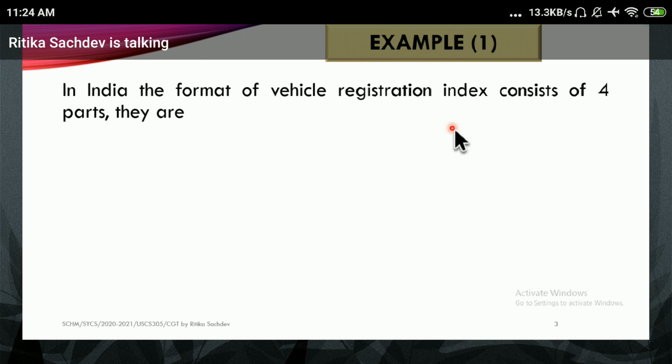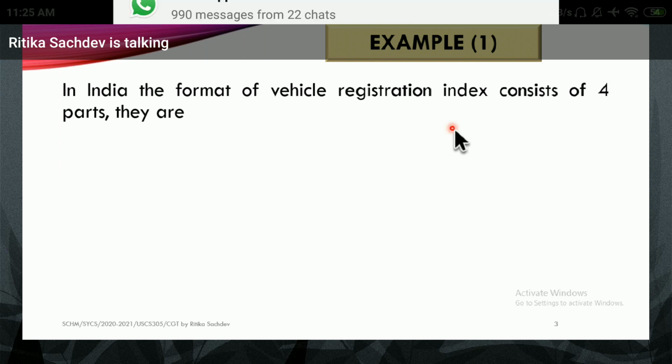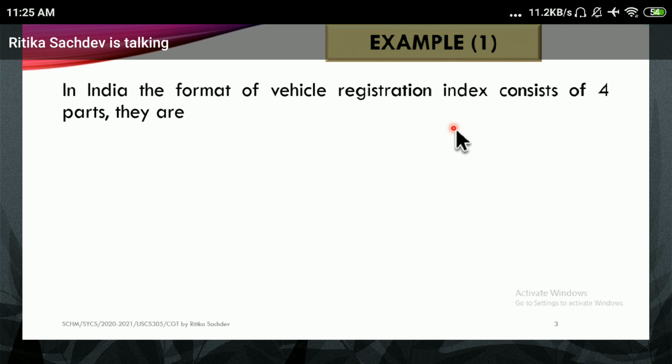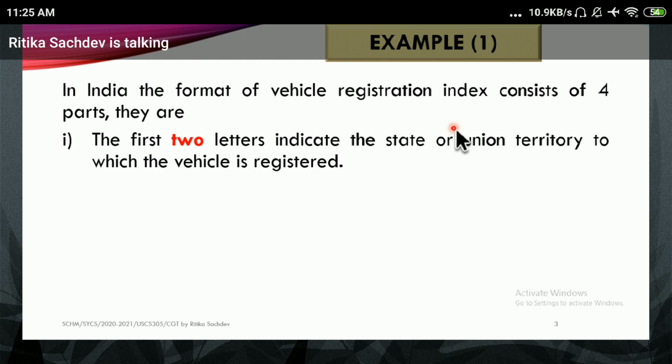Now, I am going to show you these rules. These rules were modified recently. What we are going to see is prior to when Jammu and Kashmir was declared a part of the Indian state and the same president was going to rule. This is prior to that. If you want the latest ones, please look at Wikipedia, Google, or the RTO rules. So in India, earlier the format of the vehicle registration index consisted of 4 parts.